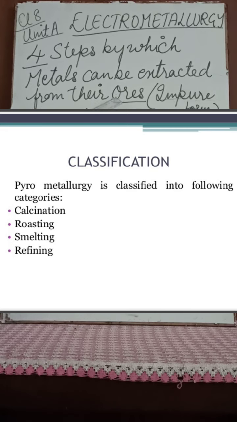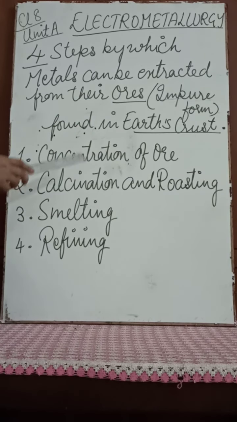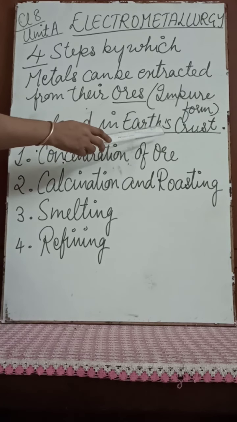And what are ores? We had discussed previously, they are impure forms of the metal in the form of minerals. And where are minerals found? Minerals are found in the earth's crust.